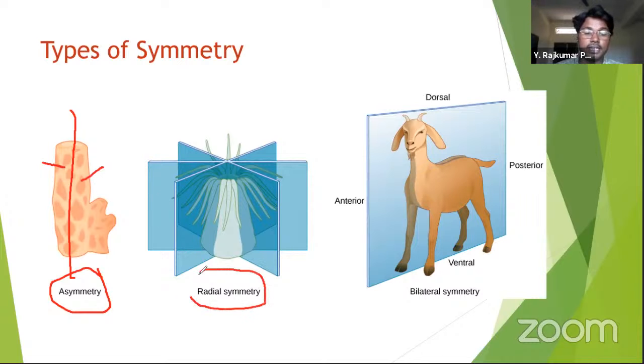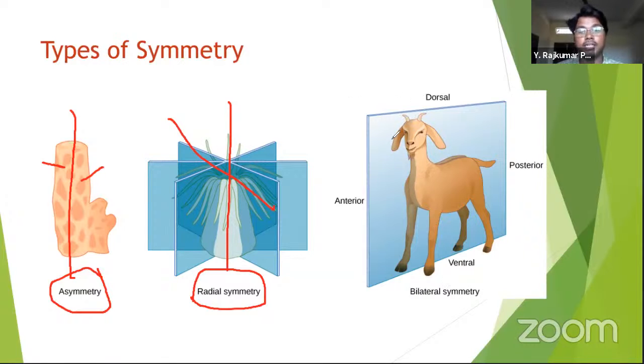And the other one is radial symmetry. From the central axis, you can cut from any plane and you find similar halves. Right? They are two similar halves, hence they are called radial symmetry.